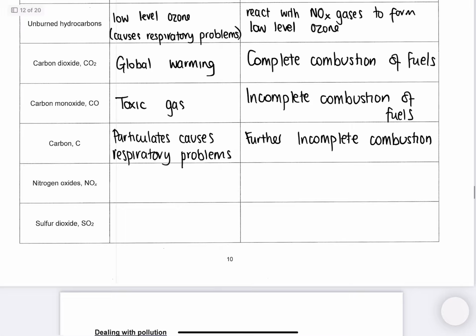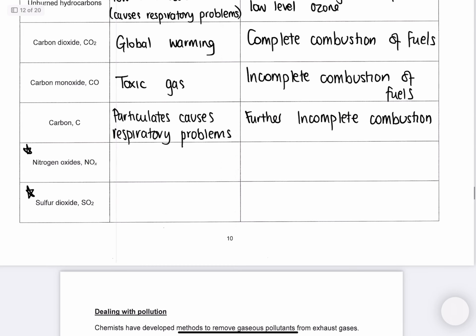And then probably the most important two, so we maybe put little stars on these two. These two gases, these are non-metal oxides, and non-metal oxides are acidic and contribute to acid rain. Remember, this also causes our low-level ozone or photochemical smog. Now, these two are really important. They come up in the exam a lot, and you've got to be able to explain why they arise.